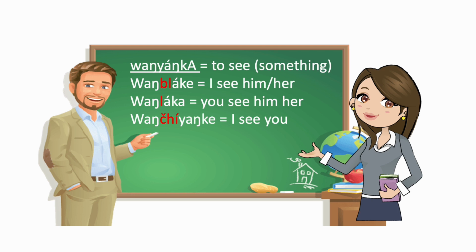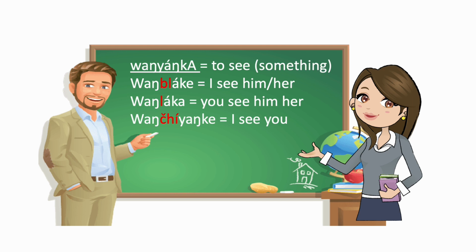So to make wayanka into I see you, we're going to insert the conjugation chi. So it becomes wachianke. And you can see that the stress of the word is on that I. It's not a regular I with a dot. It's a little slant on it. So that's going to take the stress. Wachianke. I see you.